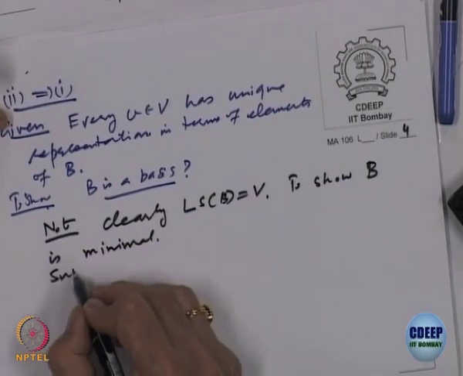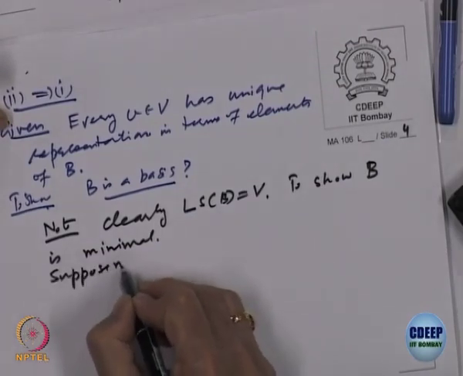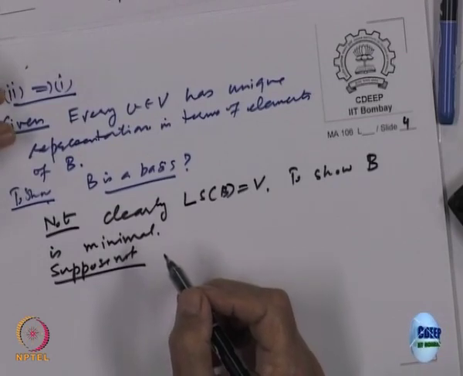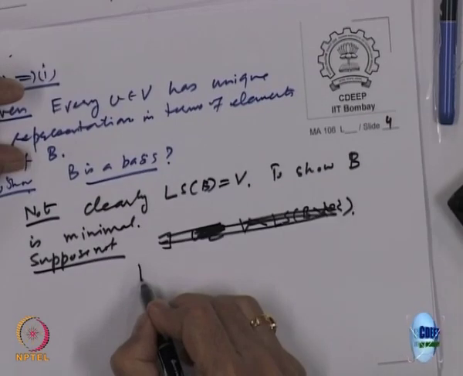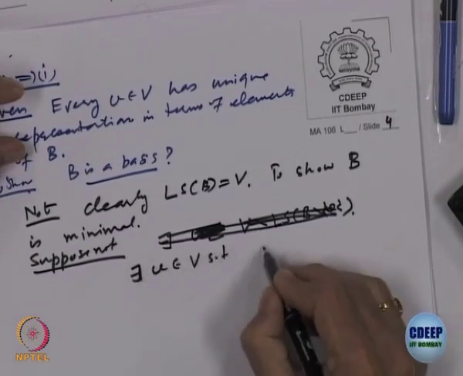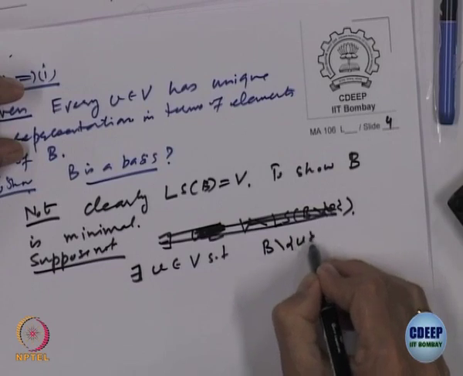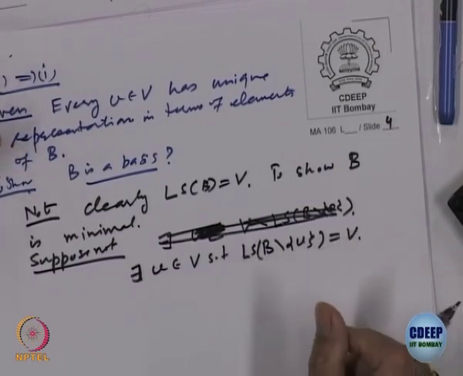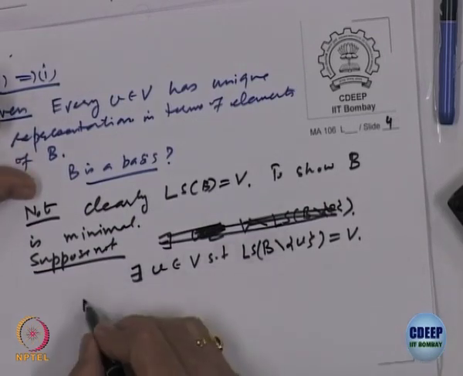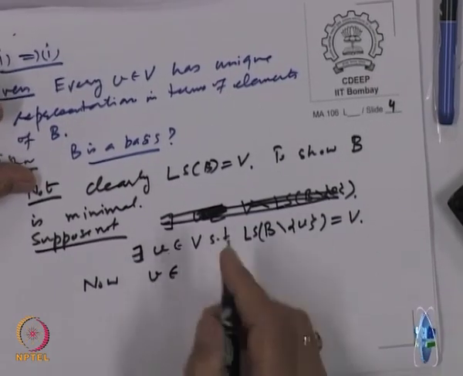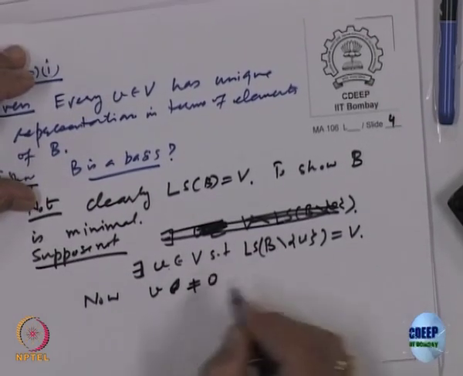Suppose not, that means what? There exists a v belonging to B such that if from B I remove v and take the linear span, that is equal to V, right. Okay. So now look at this vector v, this v is not equal to 0 first of all.